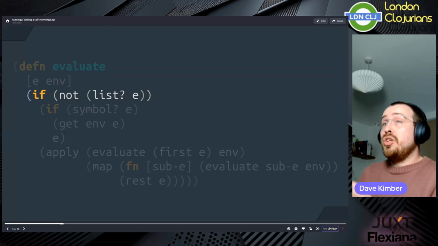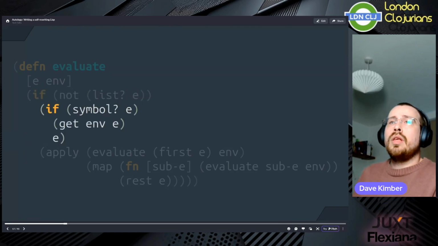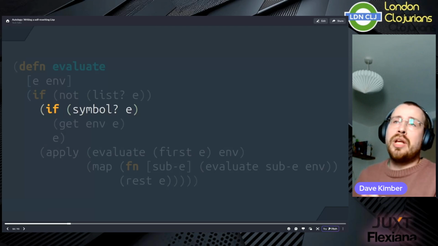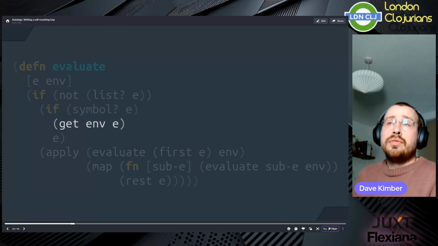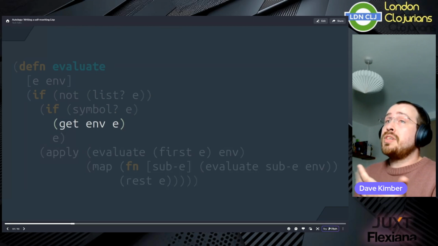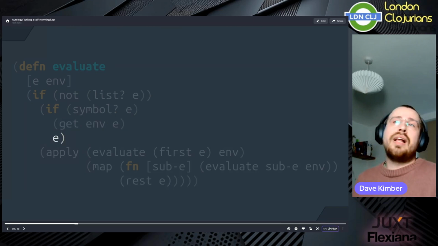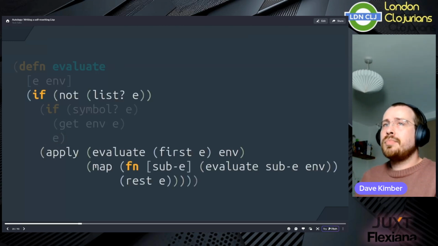If the expression is not a list, then we know it must be an atom. If it's a symbol, a variable name, then we look it up in the environment and return its value. Otherwise, when the expression is not a symbol, then it's just a literal value. It's a number, it's a string, a Boolean. So we can just return that as is.